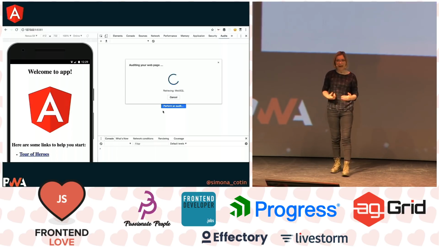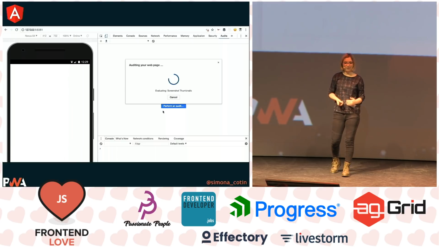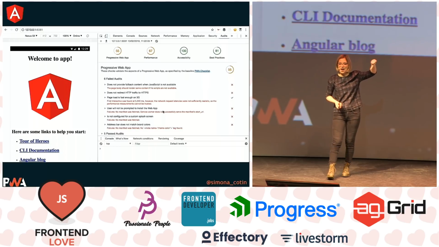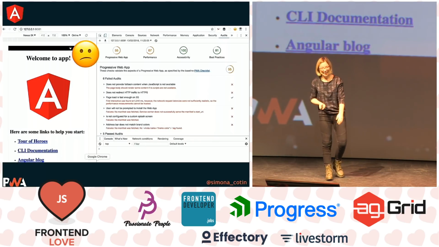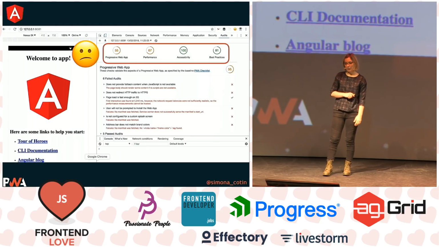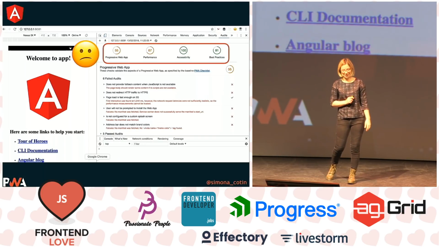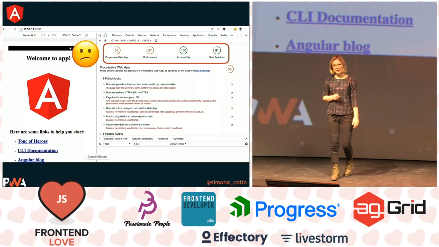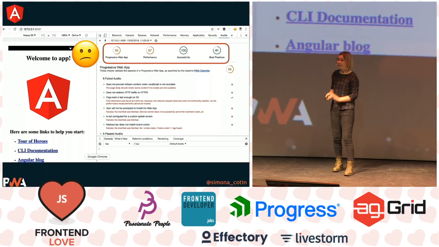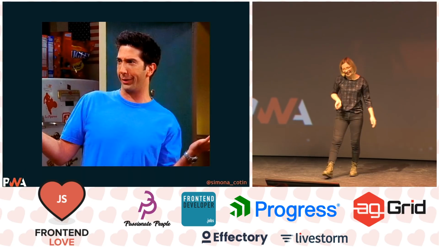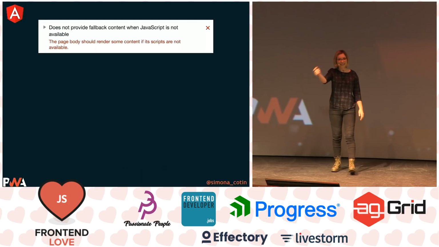So what do you think? My app is going to be super progressive? No. It's actually sad news, because we're only 55% progressive. And our performance is not that great, but we're doing well on accessibility and best practices. So that's insane. Let's have a look at the details.